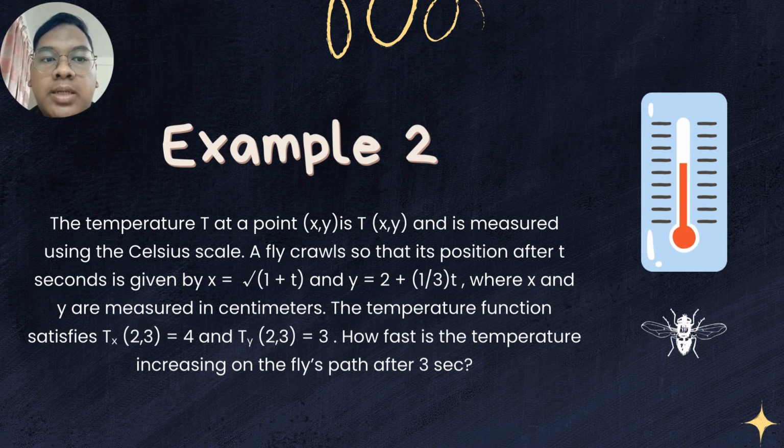Next, I will be presenting the next example, which is example 2. The question is: the temperature T at a point x, y is known as T(x, y) and is measured using the Celsius scale. A fly crawls so that its position after t seconds is given by the function x equal to square root of 1 plus t and y equals 2 plus 1 over 3t, where x and y are measured in centimeters. The temperature function satisfies Tx(2,3) equals 4 and Ty(2,3) equals 3. Then the question: how fast is the temperature increasing on the fly's path after 3 seconds?